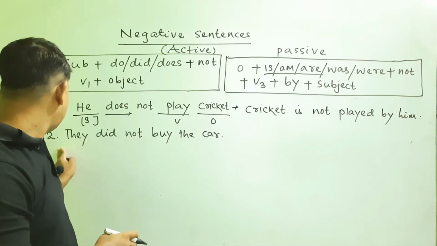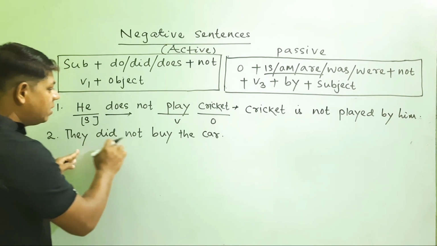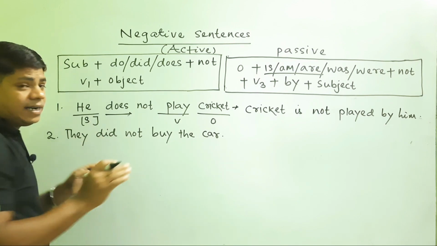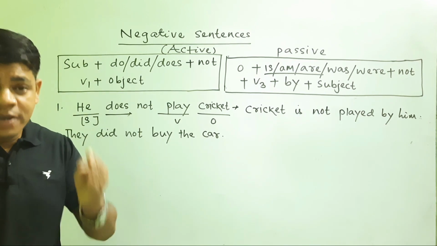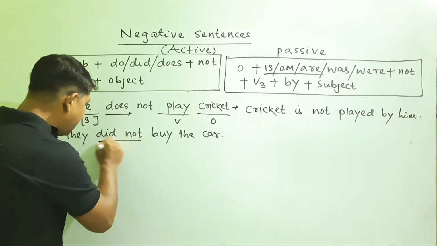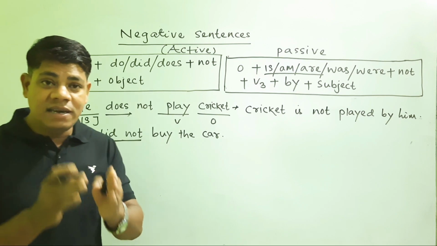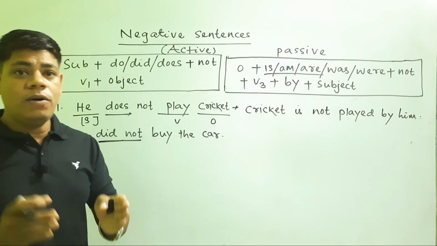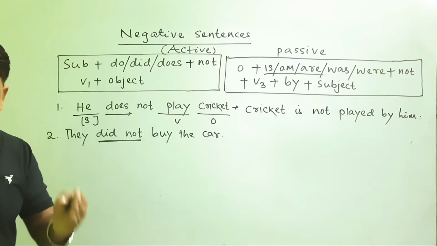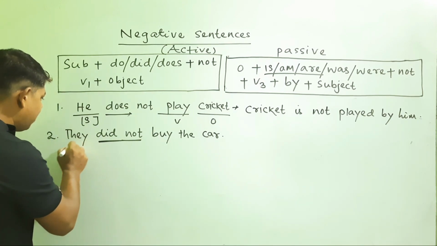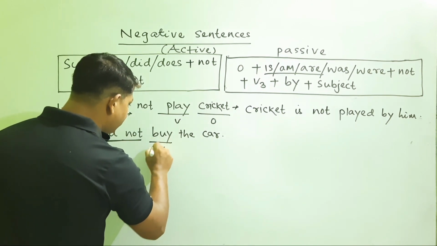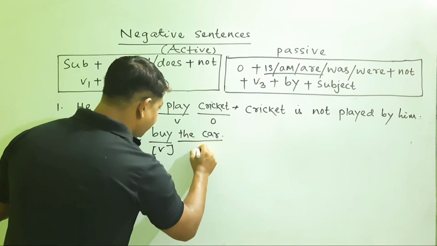Let us move on to the second example, that is they did not buy the car. From this sentence we can understand in which form the sentence is written. Here did is written, didn't buy is written. It means that the sentence is in simple past. So how this sentence can be converted into a passive sentence, let us do. Before going to passivize the sentence, let us find out the subject. This is the subject, then this is the verb, and finally the car is the object.